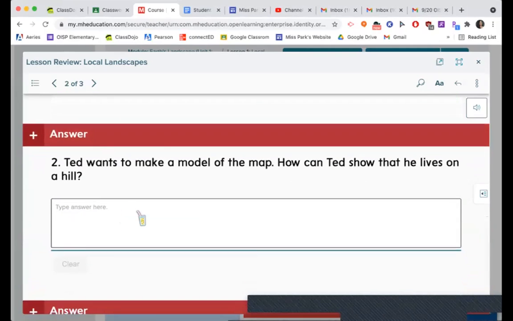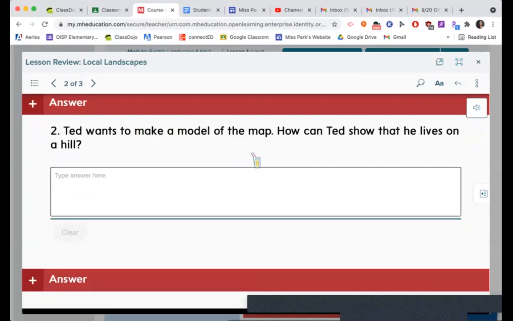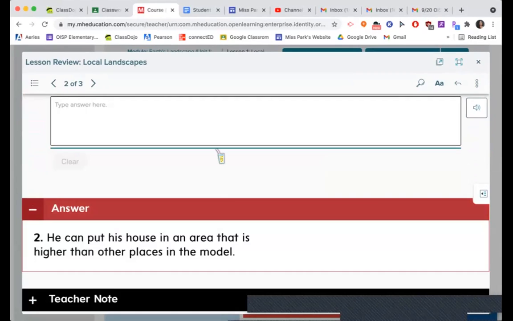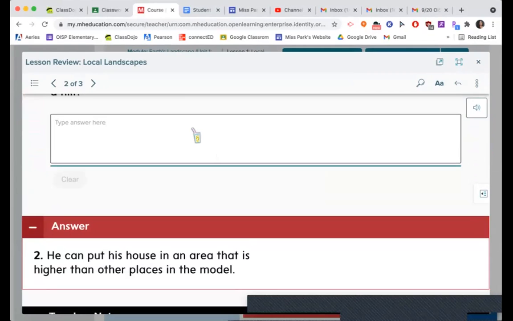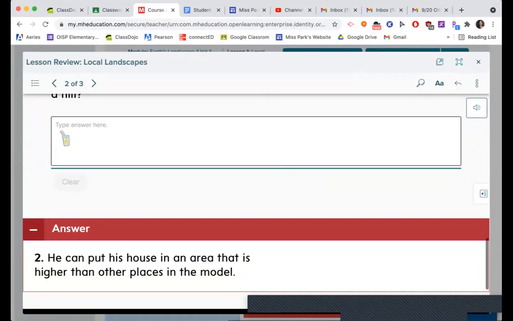Next one. Ted wants to make a model of the map. How can Ted show that he lives on a hill? So let's say that Ted's like, well, I do live on a hill. How do we find that out? He can put his house in an area that is higher than other places in the model. So that's what you can type here.